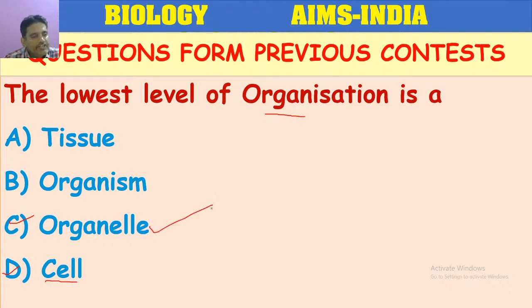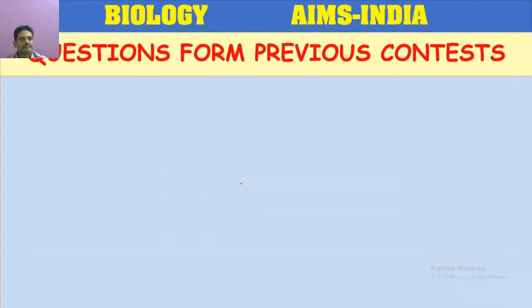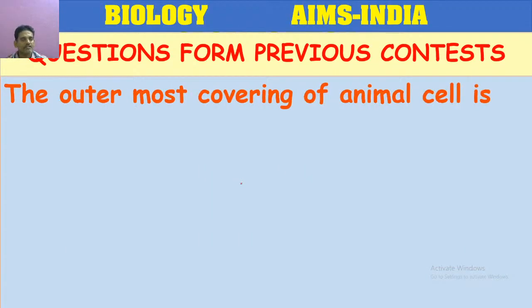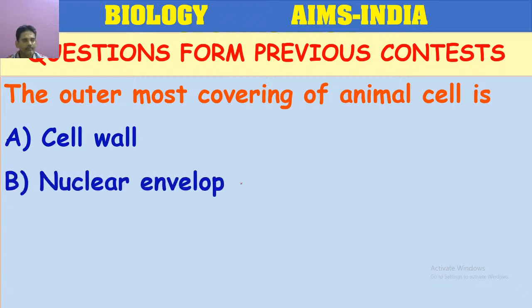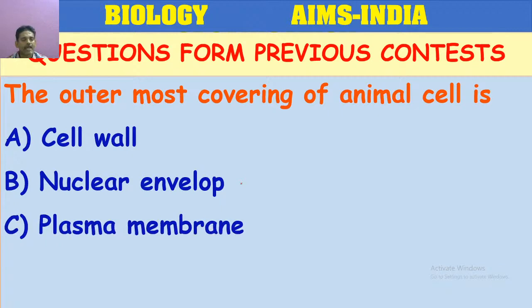Organelle is smaller than the cell. Next question. The outermost covering of animal cell is: cell wall, nuclear envelope, plasma membrane, tonoplast.